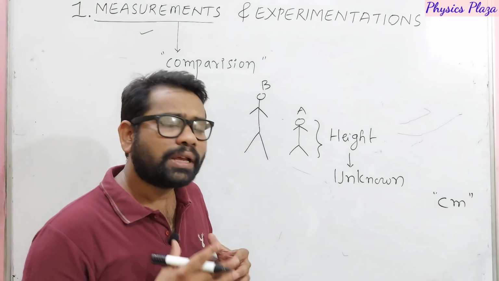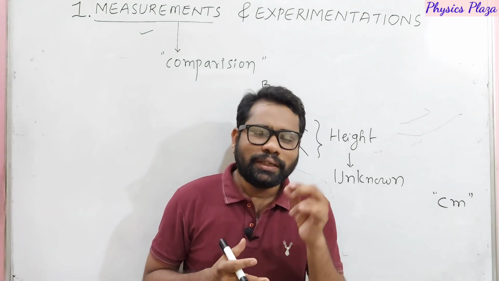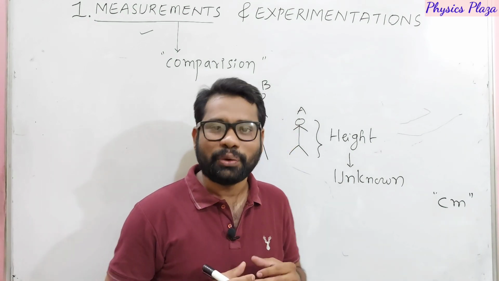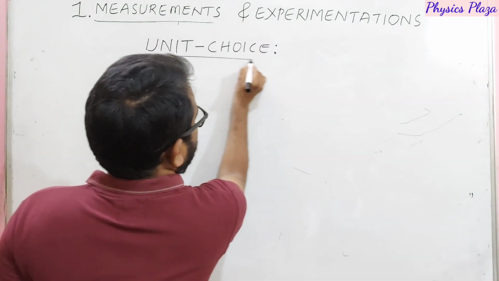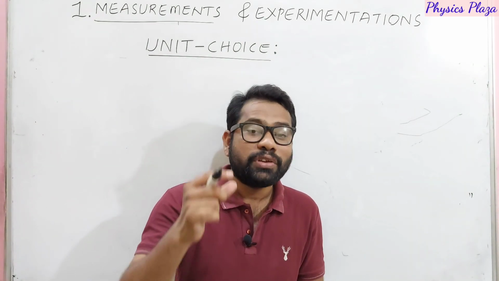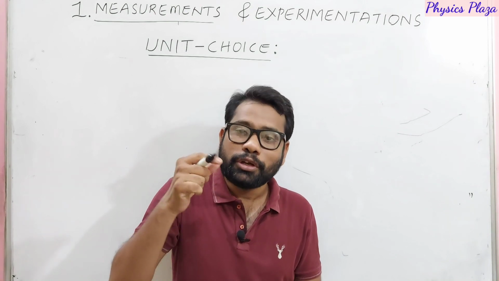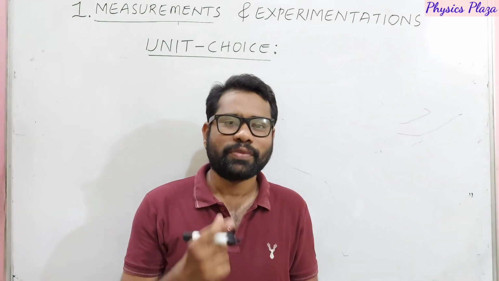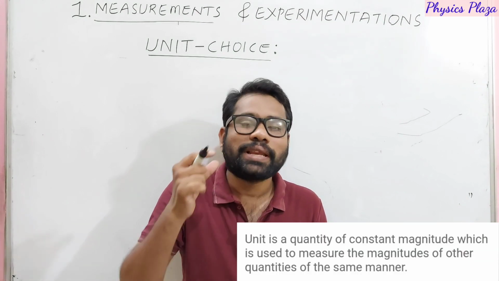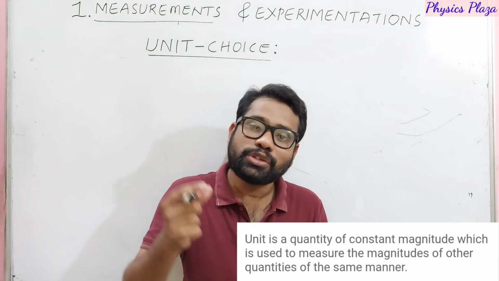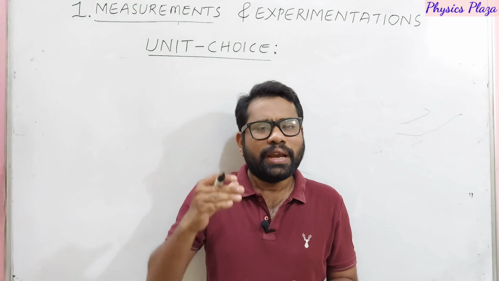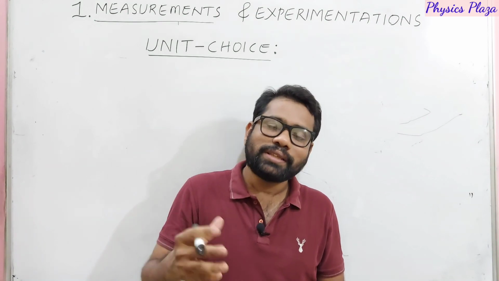And then what about the standard known quantity? Dear children, this standard known quantity we call a unit. Now we will see more information about unit. Now we will see what actually a unit is and what the choice is. I mean, how can we choose the unit which we are going to use to measure the physical quantities? Children, how can you define unit? So a unit is a known standard quantity which is used to measure a physical quantity. Children, different physical quantities require different units.